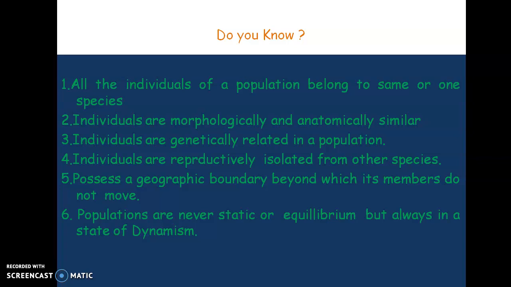Then all this population will always maintain a geographic boundary. Beyond that boundary, there will be no exchange of genetic material, or they will not move out. Then we know that populations are never in an equilibrium or static state, right? They are always moving, either increasing or decreasing. So it is always in a state of dynamism, right? Okay. So these are the basic ideas of a population.